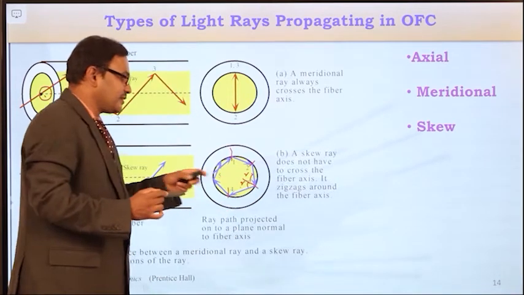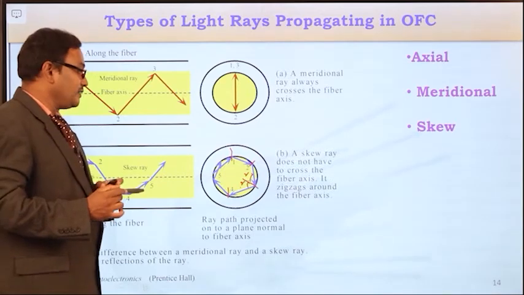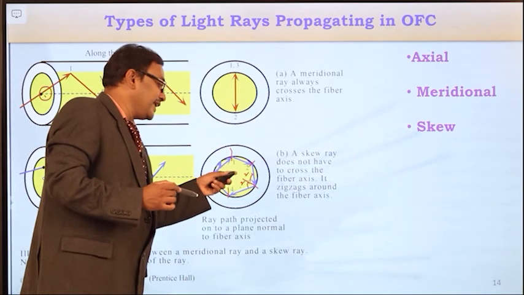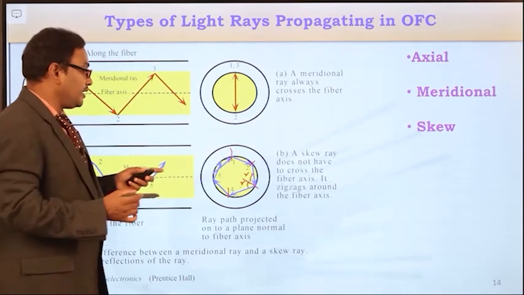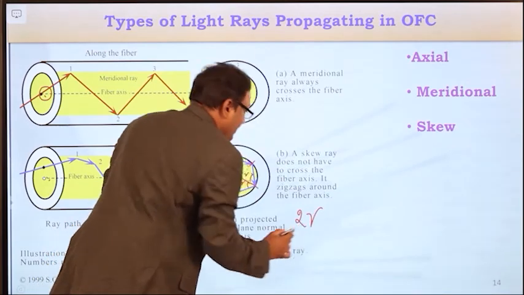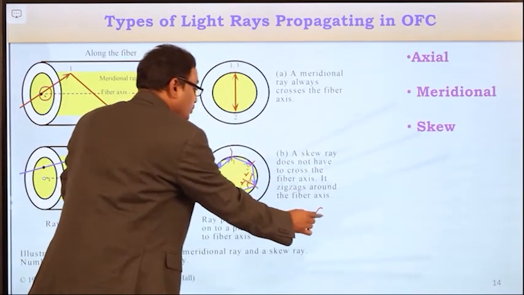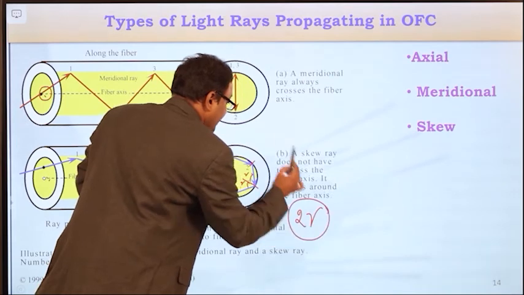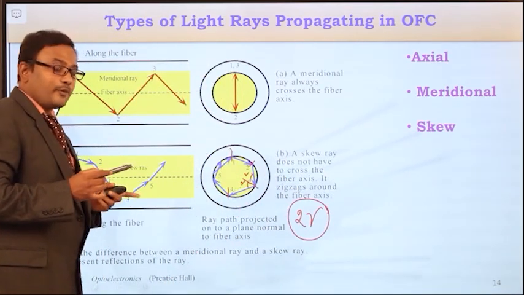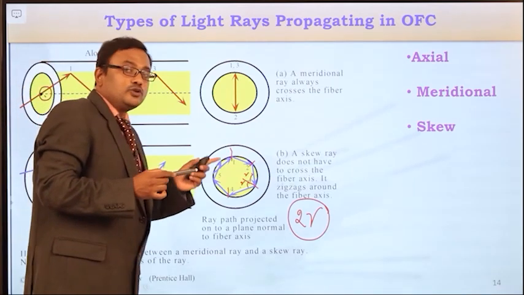So at each reflection point, what is the angle? At each reflection point, the skew ray is maintaining an angle 2 gamma. So here the skew ray changes its direction at each reflection point by an angle 2 gamma. Once again I am repeating, the skew ray changes its direction at each reflection point by an angle equal to 2 gamma.